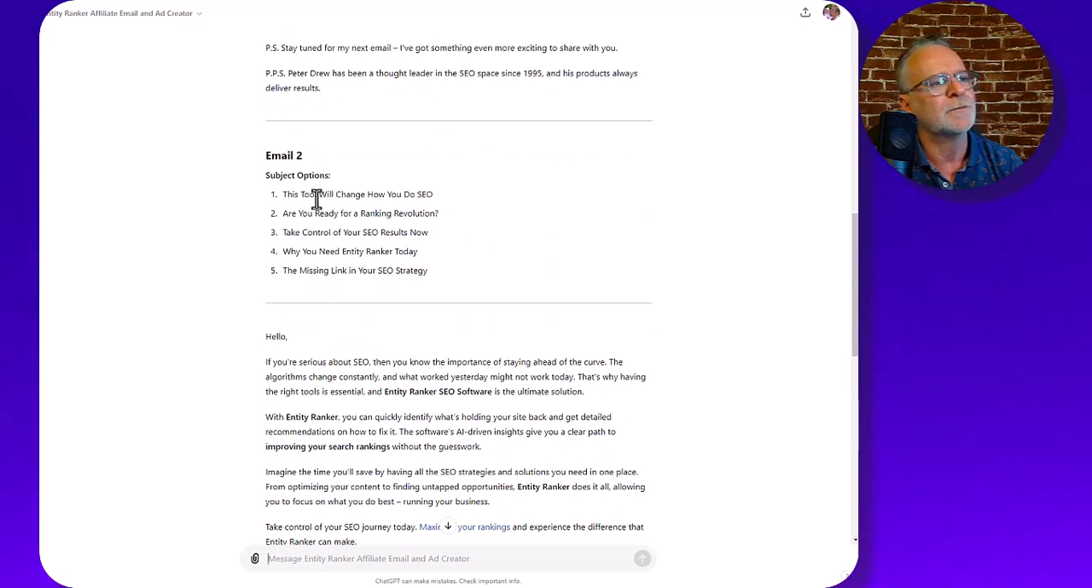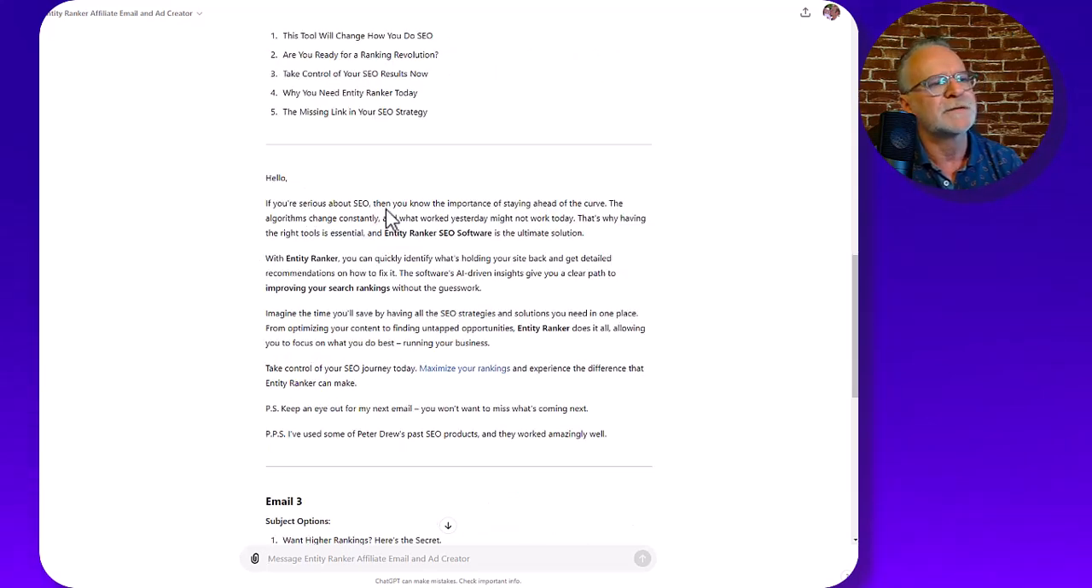Second email, you can select which subject you like the best. If you're serious about SEO, then you know the importance of staying ahead of the curve. Algorithms change constantly, and what worked yesterday might not work today. That's why having the right tools is essential. And Entity Ranker SEO software is the ultimate solution. With Entity Ranker, you can quickly identify what's holding your site back, get detailed recommendations how to fix it. There is the hyperlink there.